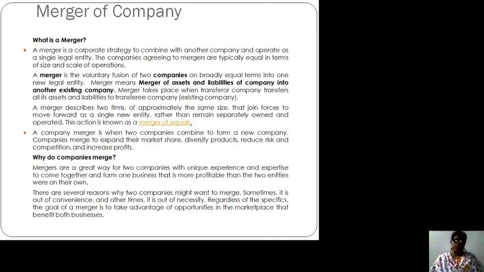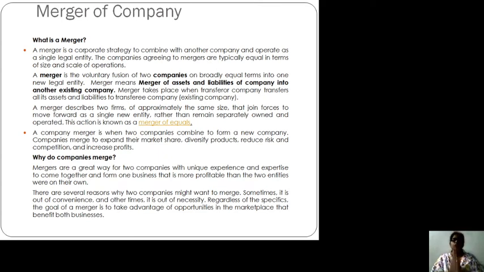In the example which we have taken, Radha Associates is an existing company and Mira Associates is getting merged into Radha. So the existence of Mira Associates will be completely vanished. Only Radha Associates is the new legal entity.